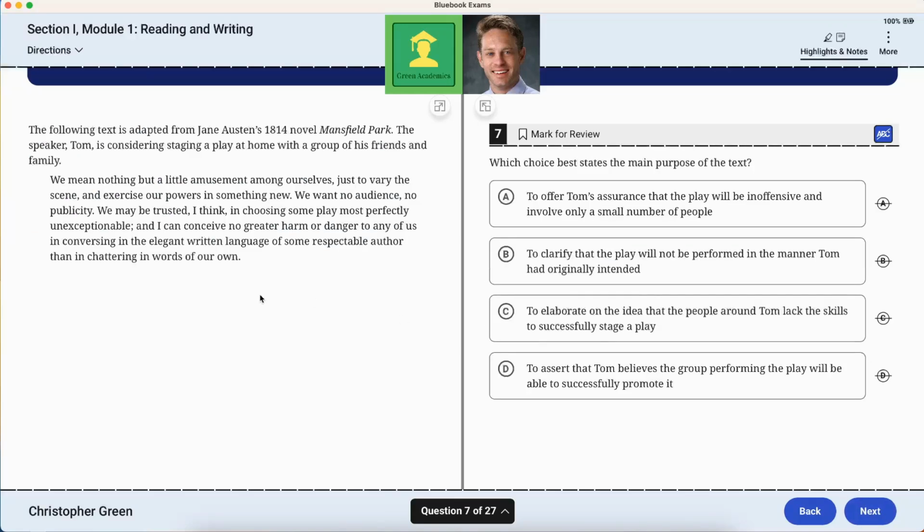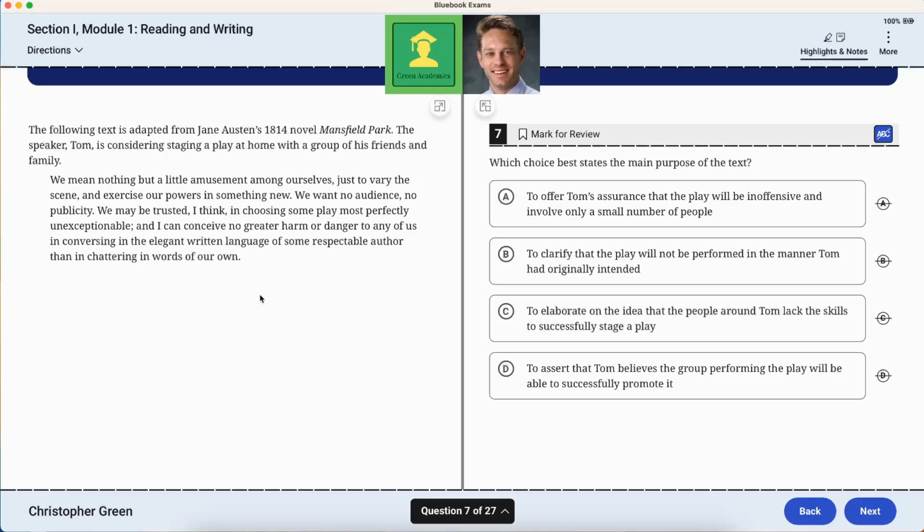The following text is adapted from Jane Austen's 1814 novel Mansfield Park. The speaker, Tom, is considering staging a play at home with a group of his friends and family. We mean nothing but little amusement among ourselves, just to vary the scene and exercise our powers in something new. We want no audience, no publicity. We may be trusted, I think, in choosing some play most perfectly unexceptionable, and I can conceive no greater harm or danger to any of us in conversing in the elegant written language of some respectable author than in chattering in words of our own.